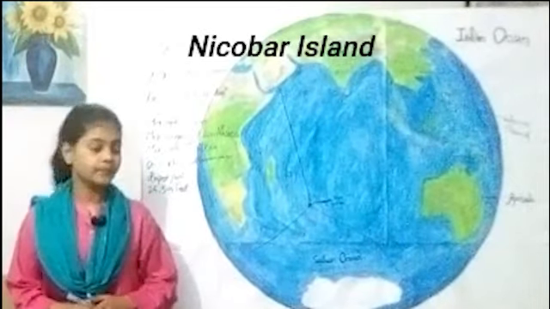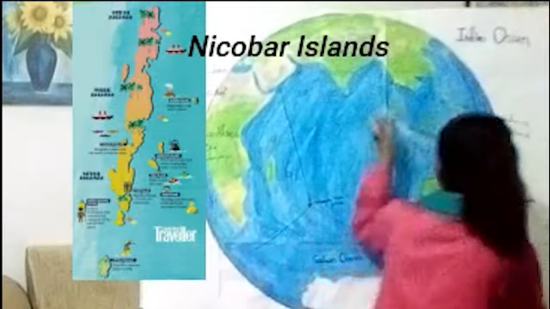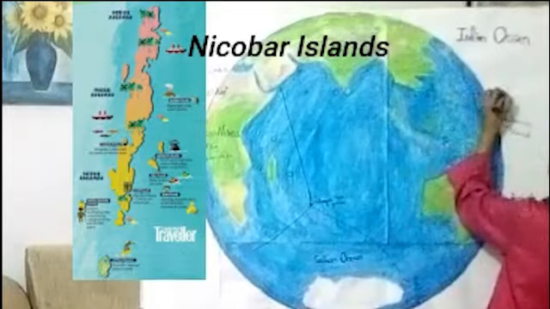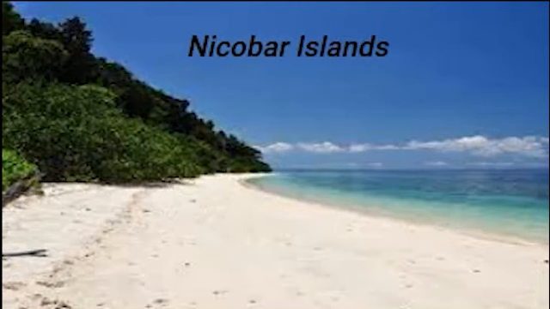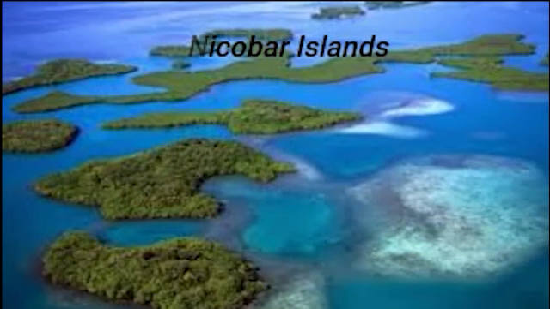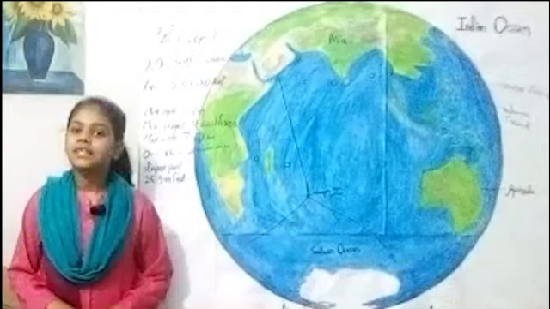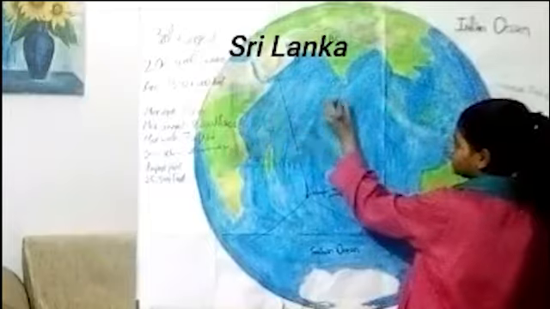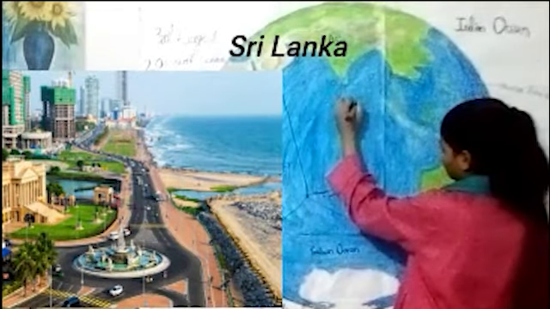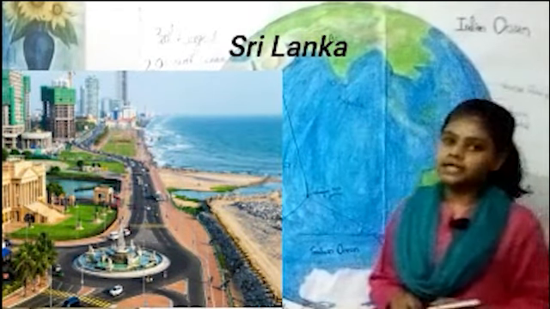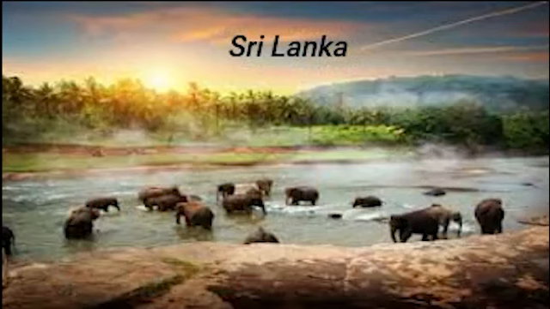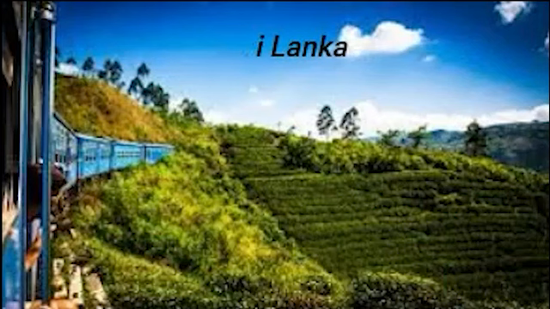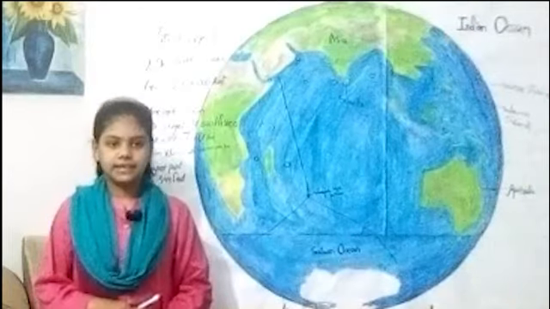Nicobar Islands, which are here. Total 22 islands. Sri Lanka, it is here. It has 30 plus islands. Sri Lanka is considered to be the world's 25th largest island by area.